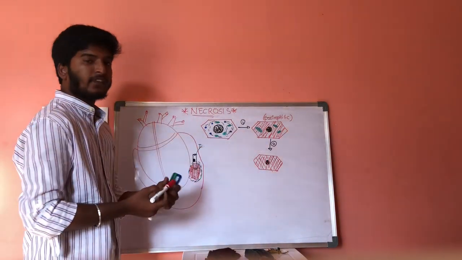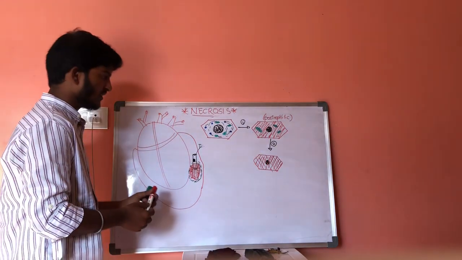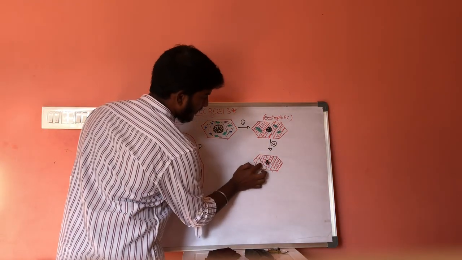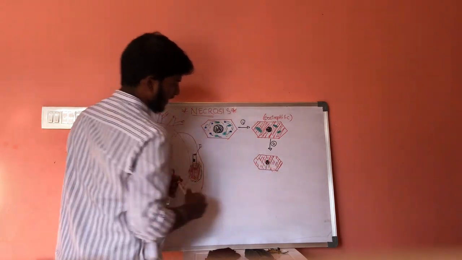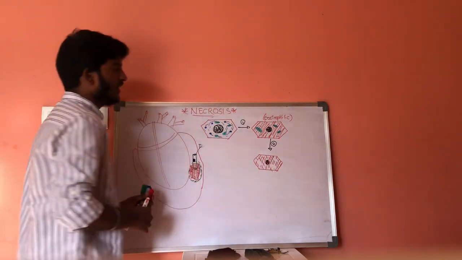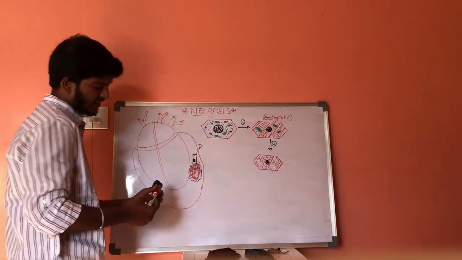There will be degeneration of cell organelles, in which it forms a special place like this. And this is the second step.